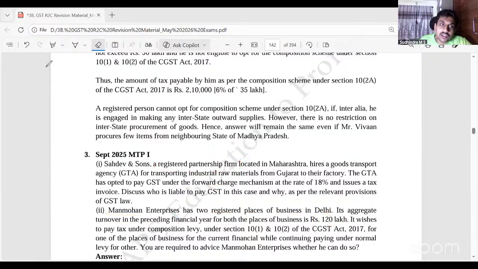We had discussed this in composition. If you are eligible to go for composition levy, if you opt for composition levy in one of the registrations, you have to opt for it in all the registrations together. If you are withdrawn from composition levy in one of the registrations, it is deemed to be withdrawn in all the registrations together. So here they cannot opt for composition in one branch and regular in the other. It's either both branches composition or both branches regular. Clear? Yes, sir.